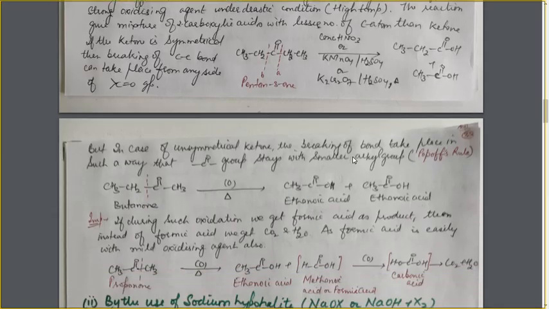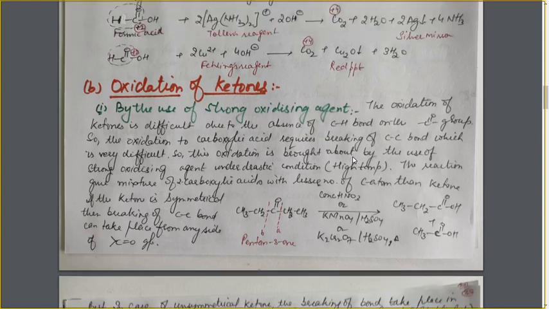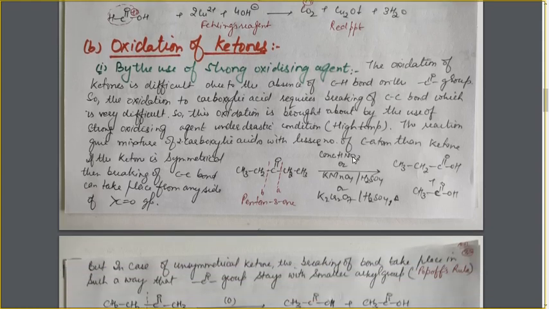Next is oxidation of ketones. Till now we have discussed the oxidation of aldehyde. Now we are taking up the oxidation of ketones. As I have told earlier, just have a look at this compound. During the oxidation of ketone, for conversion into carboxylic acid, we have to break this carbon-carbon bond for making one COH bond on this side.